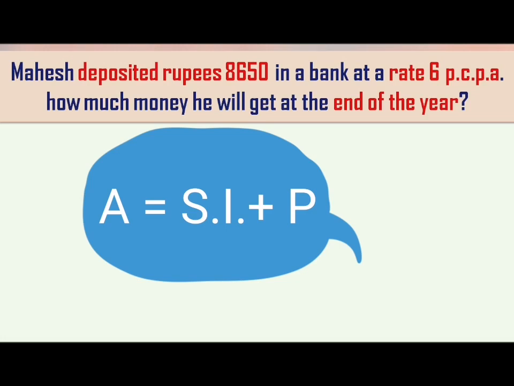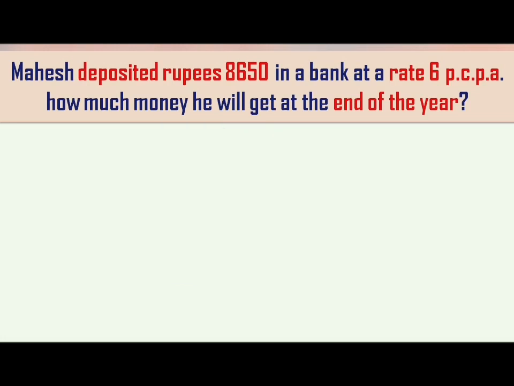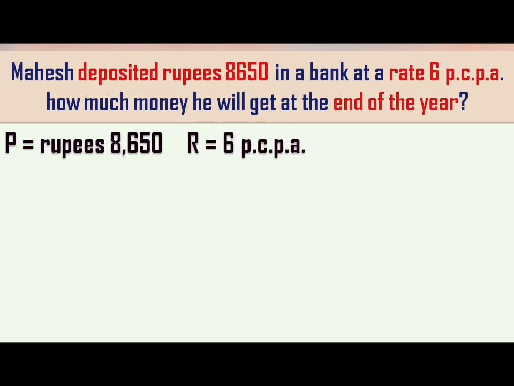Isn't it right? Yes. Now let's try to write the given details first of all. Here the amount deposited is rupees 8650. That means it is the principal amount, right? We are going to write P equal to 8650. After that, the rate is given. That is percent per annum, written beside 6. So 6 will be the rate of interest, right? And the question says at the end of the year. End of the year means the time period given to us is nothing but 1 year.